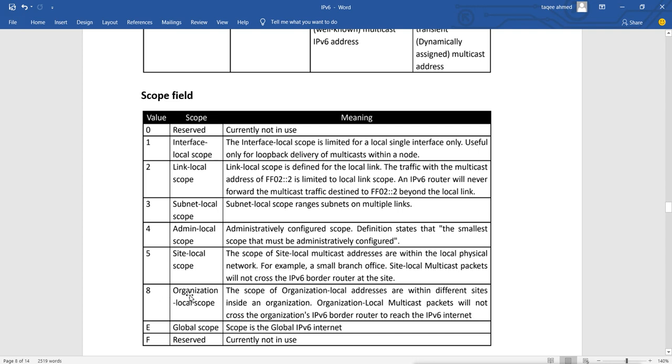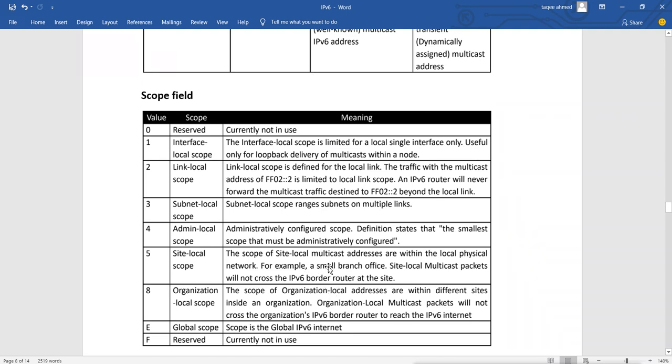8, if you see 8, that is organization local scope. The scope of organization local addresses is within different sites inside an organization. Organization local multicast packets will not cross the organization's IPv4 border router to reach the IPv6 internet. So within the organization, it can travel from router to router, and from site to site, but not go outside the organization, outside the autonomous system number.